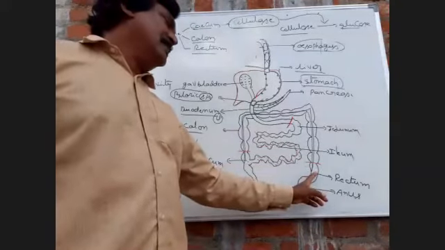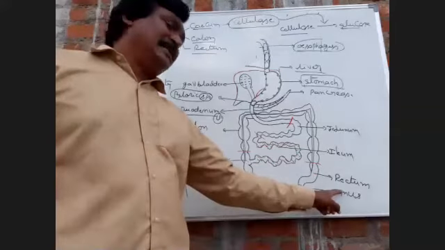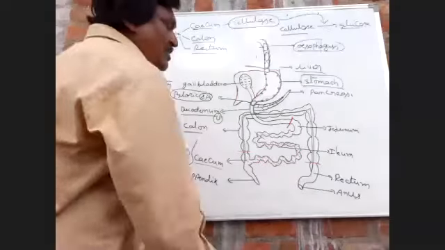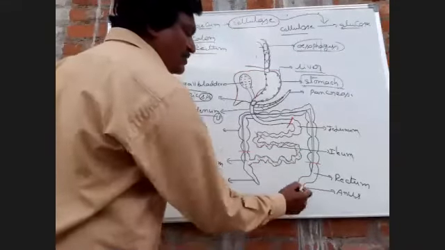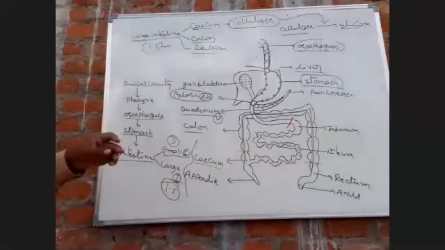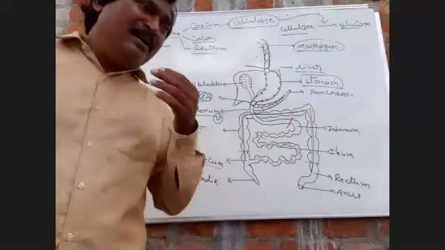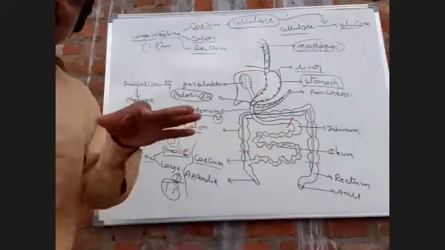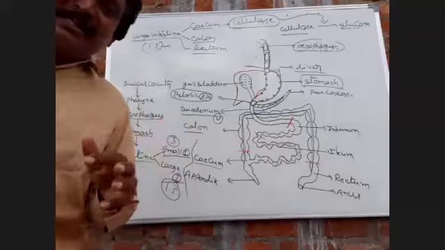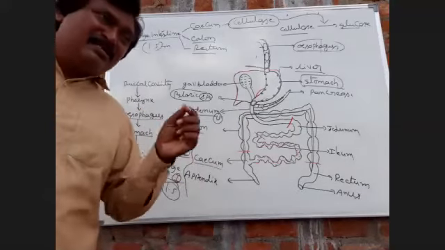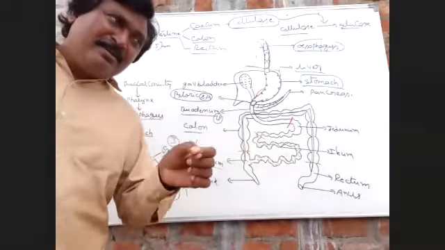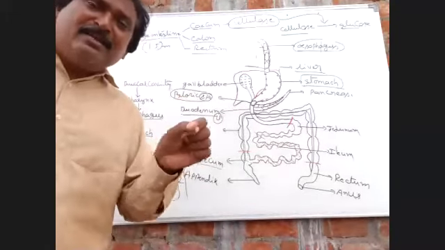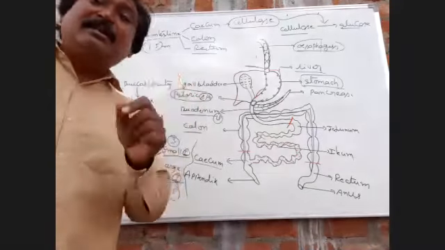The rectum opens outside through the anus. This excretory product from the rectum is expelled outside through the anus. The anus is guarded by two types of sphincter muscles: internal anal sphincter and external anal sphincter. Internal anal sphincter is made up of smooth muscles. External anal sphincter is made up of voluntary muscles.